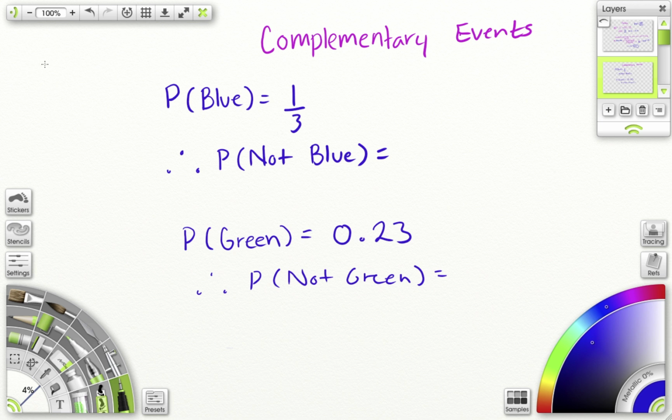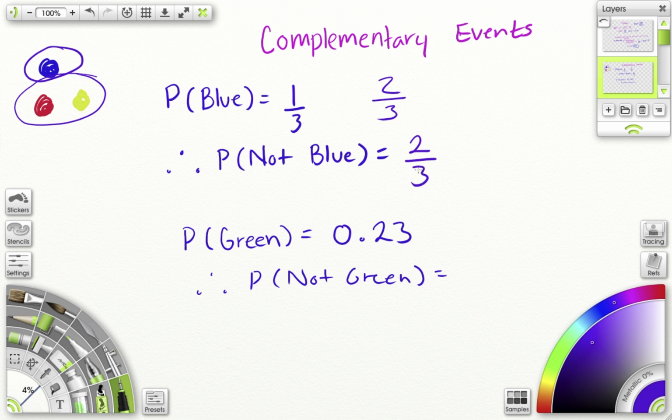So if I have 3 counters, one blue, a red one, and a yellow one, what are the odds of me not getting a blue counter? Well, I can't have this one because that is my one blue counter. So I have to look at these two. So I have 2 counters out of 3 in total. So my probability of not getting a blue counter is 2 over 3.